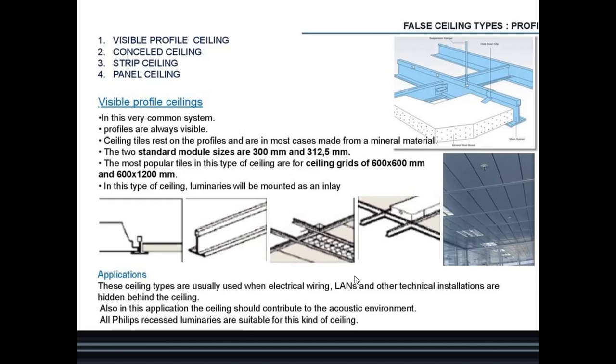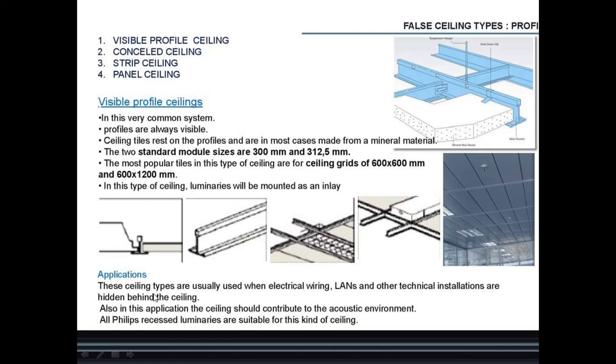So here visible profile ceiling will be like this. Visible profile ceiling, its profiles will be visible. So the standard dimensions are given. You read it carefully so that you will understand. What is the size of its modular size? 300 mm and 312.5 mm. The most popular tiles are ceiling grid of 600 by 600 mm or 600 by 1200 mm. Ceiling grids are there.